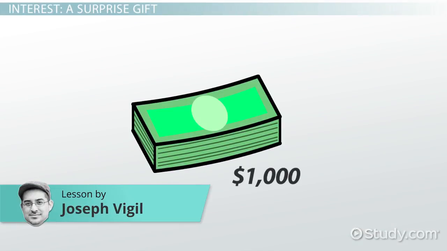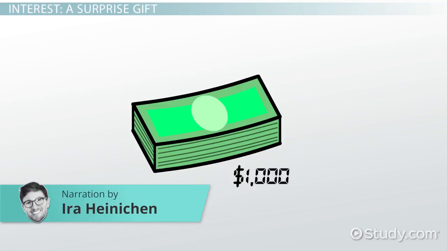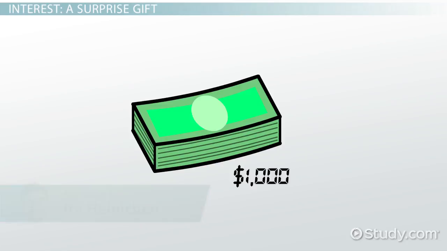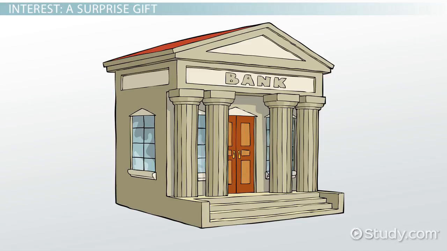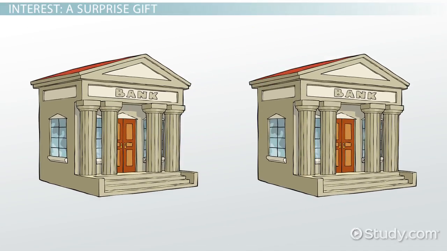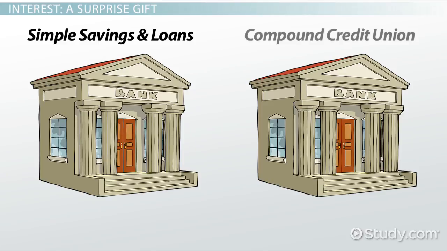I'm giving you $1,000. Well, $1,000 of virtual money, but I'm giving it to you on the condition that you have to keep it in a bank for 6 months. There are 2 banks nearby, Simple Savings and Loans and Compound Credit Union. They both have great customer service and similar services.